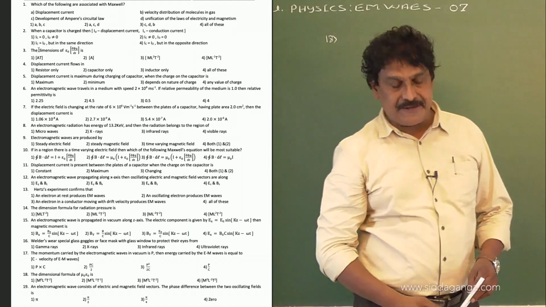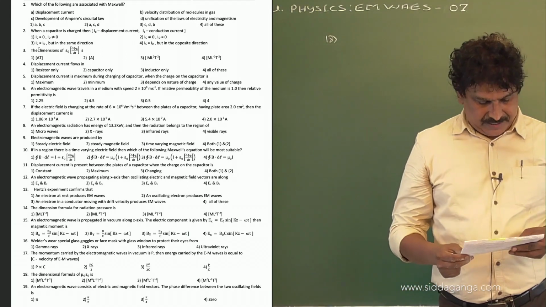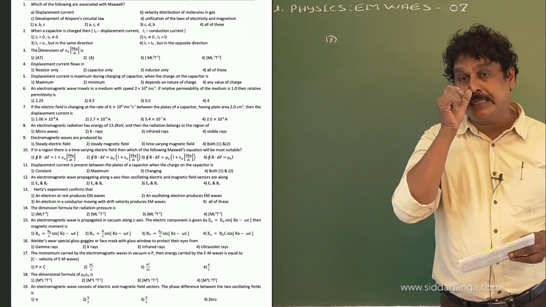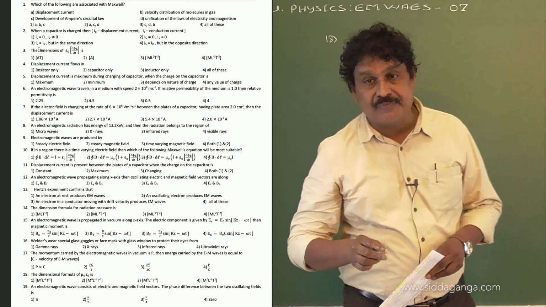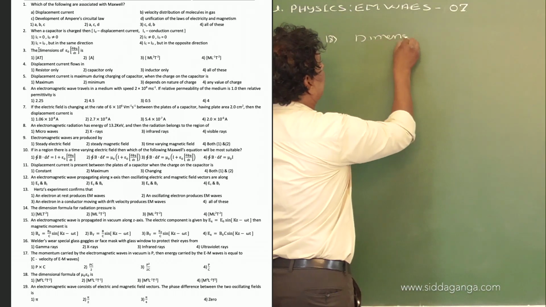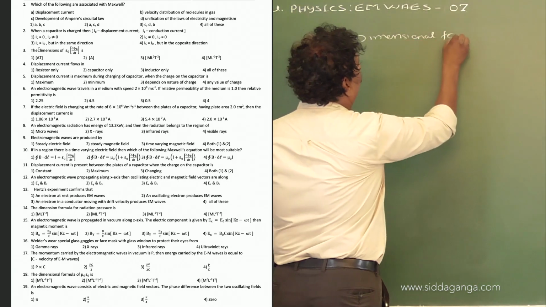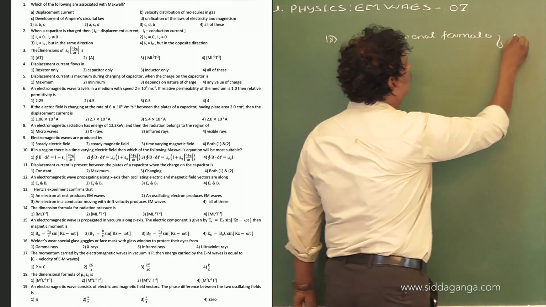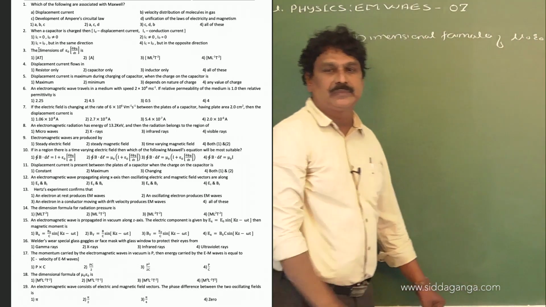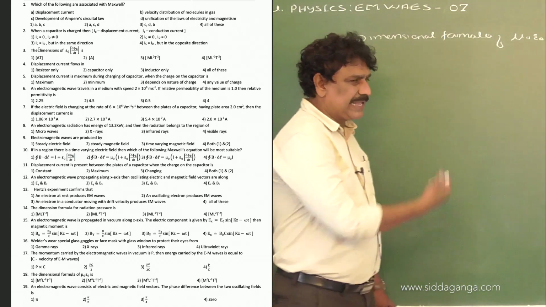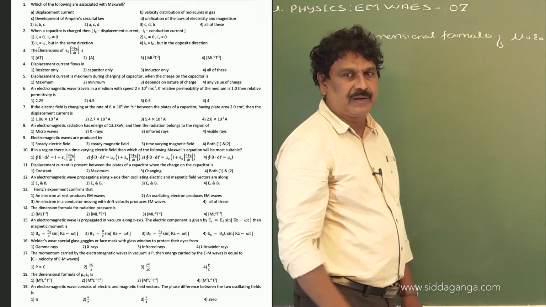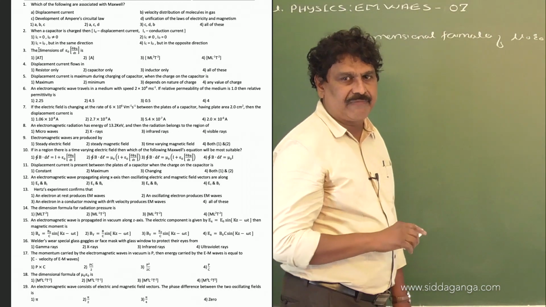Now, question number 18. The dimensional formula of mu naught epsilon naught is, we need to find the dimensional formula of mu naught into epsilon naught. Now, it can be obtained by substituting the dimensions of mu naught and epsilon naught, but in a simpler way we can find this.